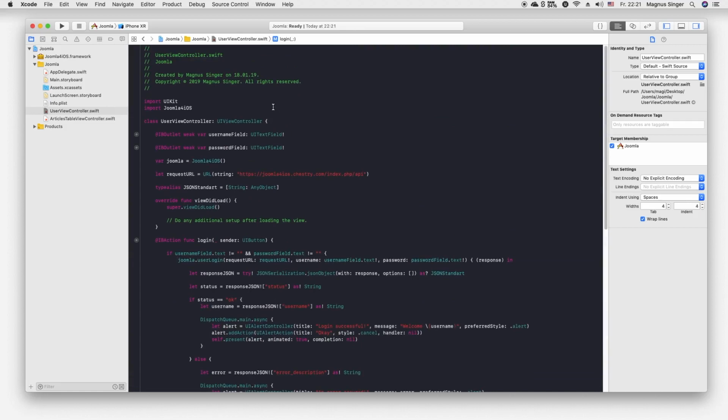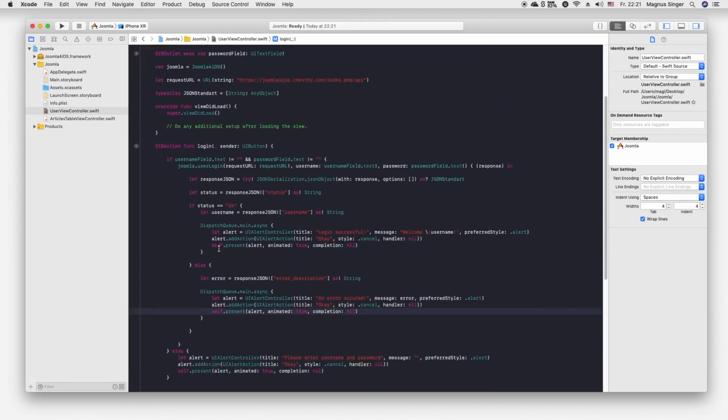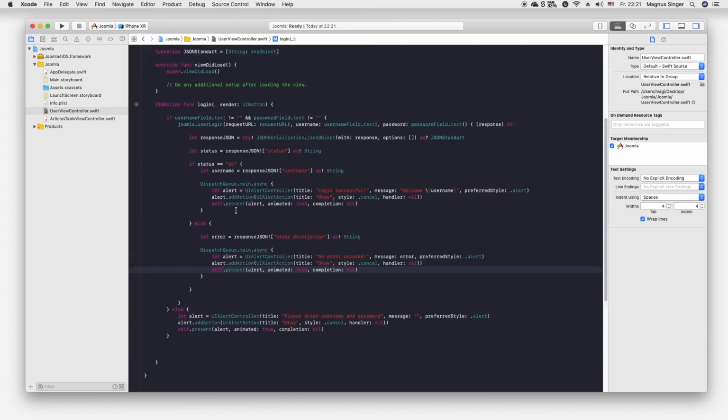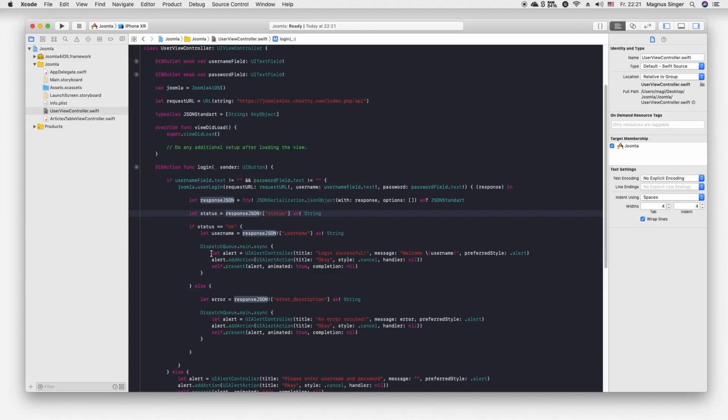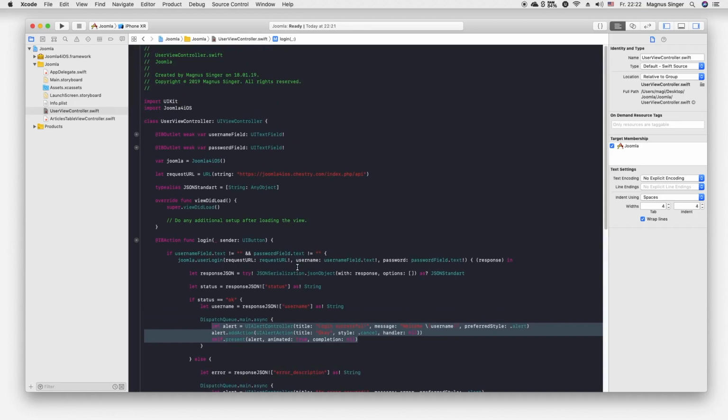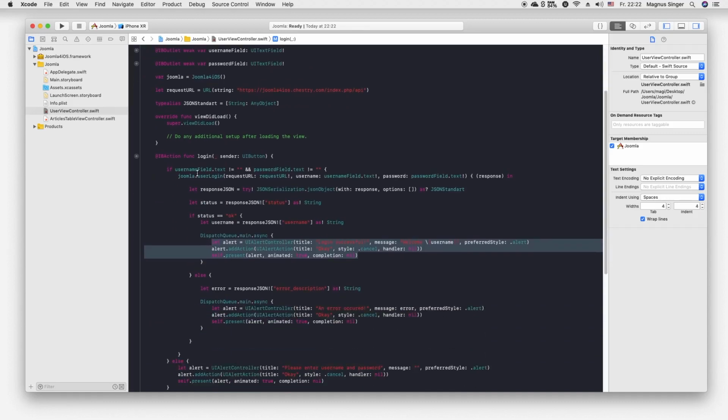So it's a basic user authorization, and it also lets you work with the response and test some JSON. You can also modify this and save it into core data, for example, and then you will have a running authorization inside your iOS application with just a few lines of code.